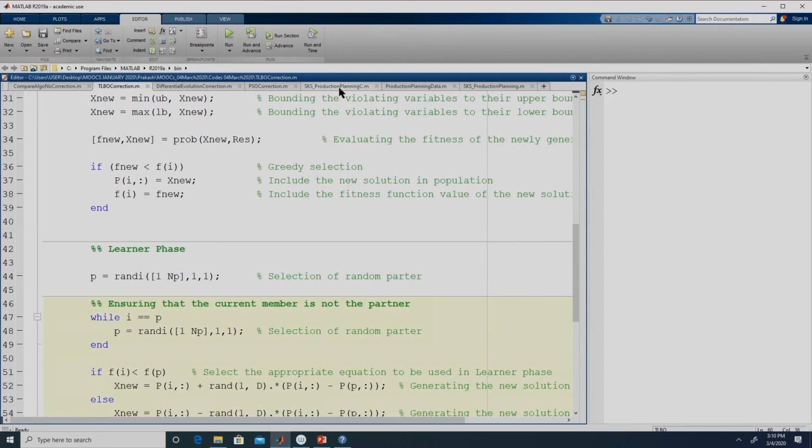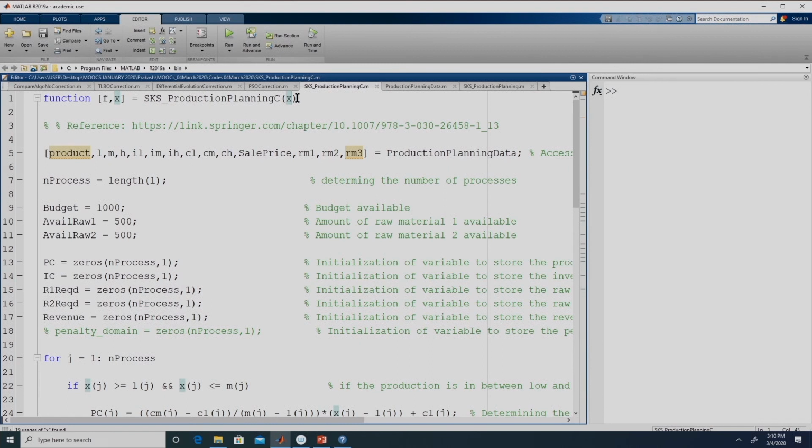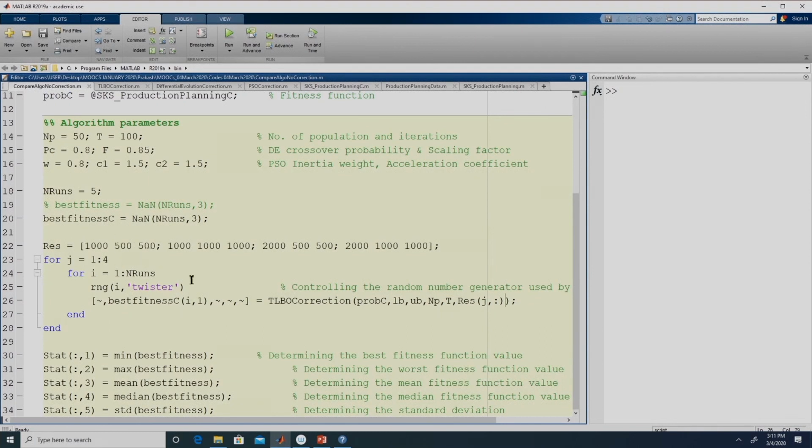So, going back to this problem, right. So, over here we will get RES, right. So, these values are to come from the variable. So, we have written in such a way that the first value contains the budget, right, the second value contains the amount of raw material 1 that is available, and the third value contains the amount of raw material 2 that is available to us. So, now from the script file we can run all these 4 cases.